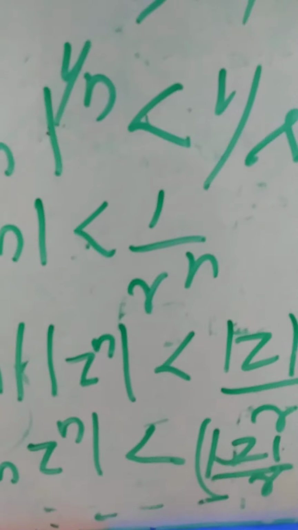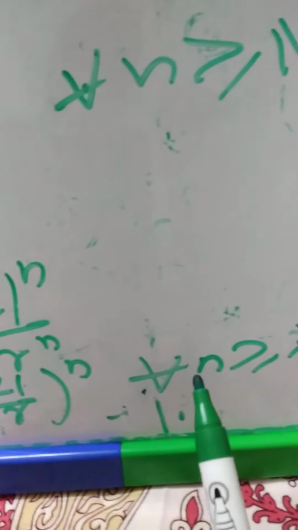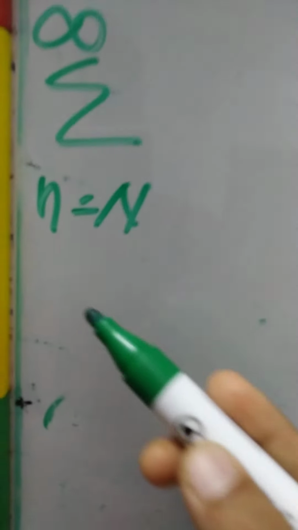So, from this inequality, you just take the summation. This is true for every n greater than or equal to N, so you just take summation on both sides.